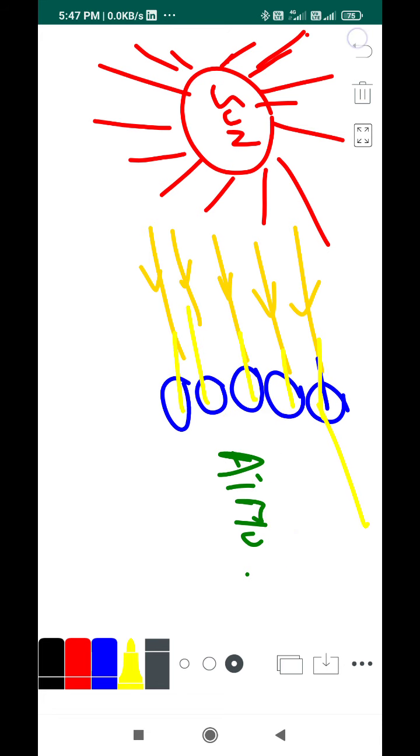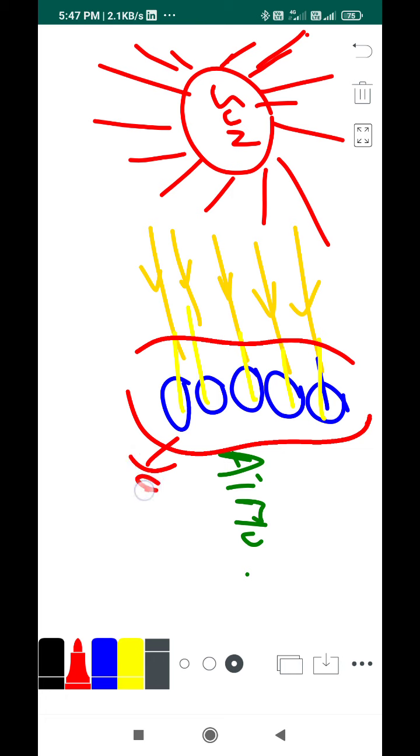So these atoms form a medium. I already told you that in order to refract light you need a medium, right? You need a medium. So in this case these atoms and molecules act as a medium to refract light.